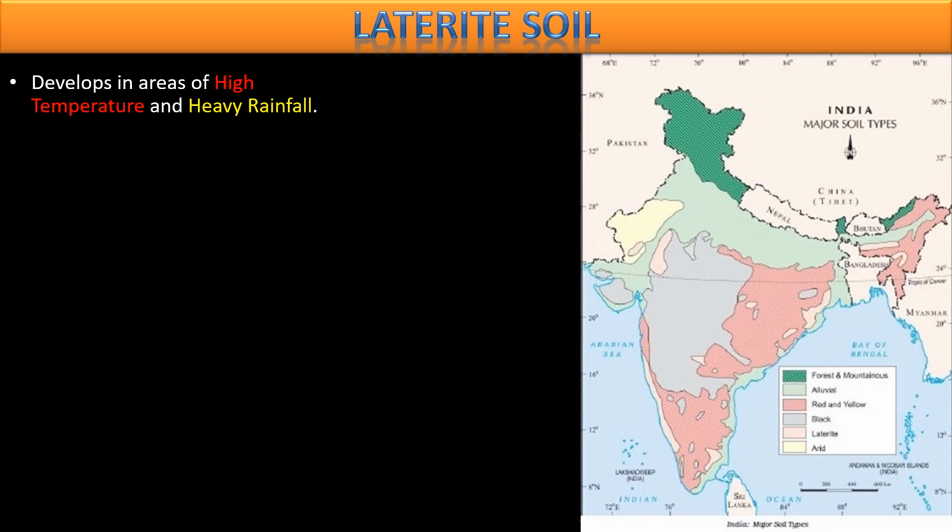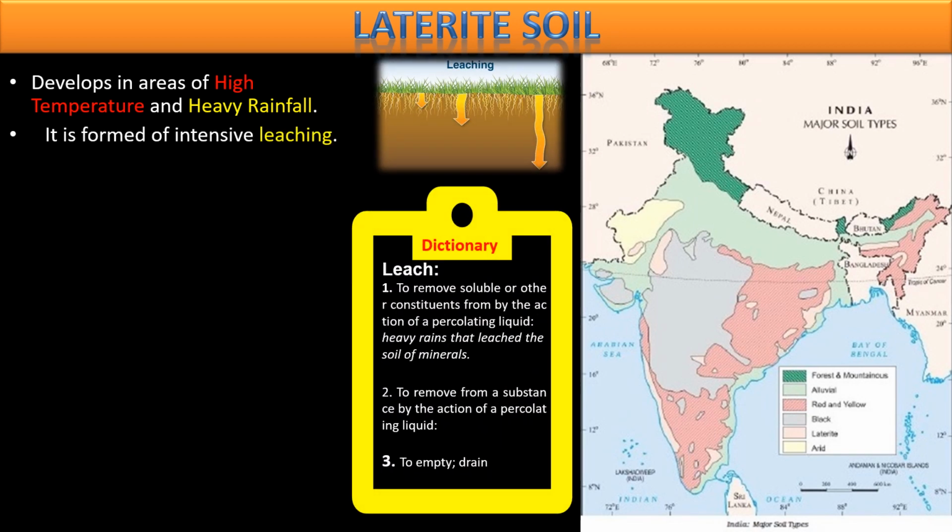So what do you think? Will the areas with high temperature and heavy rainfall give you soil which is good for cultivation? If you say no, then you are right. It is formed by intensive leaching. What is leaching?